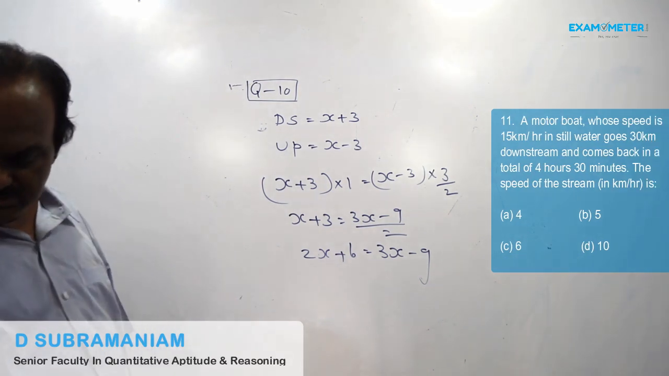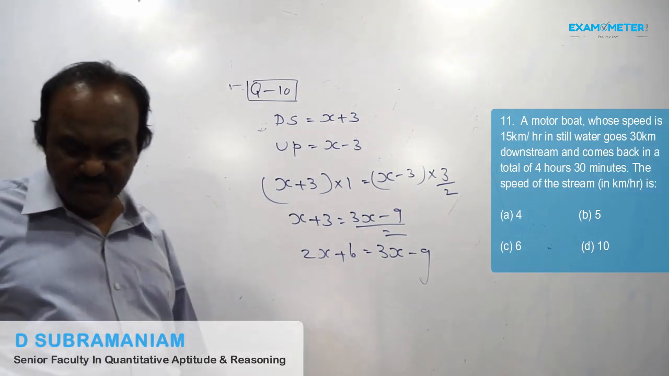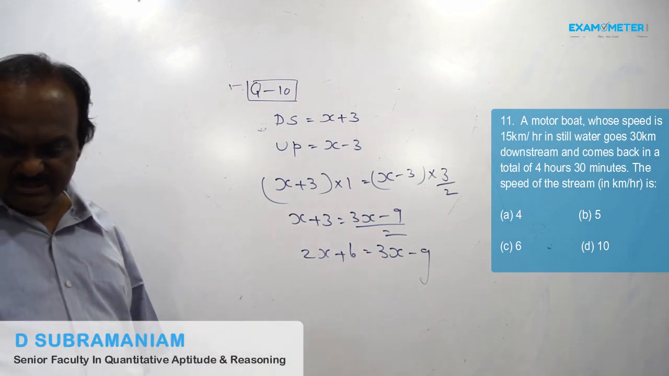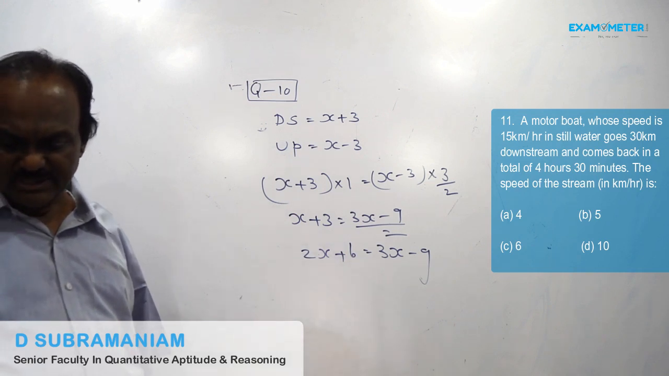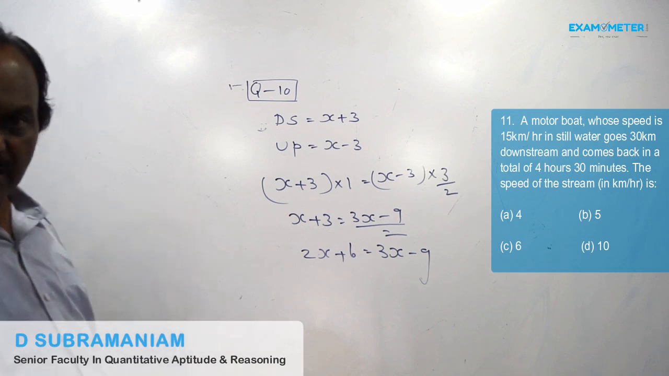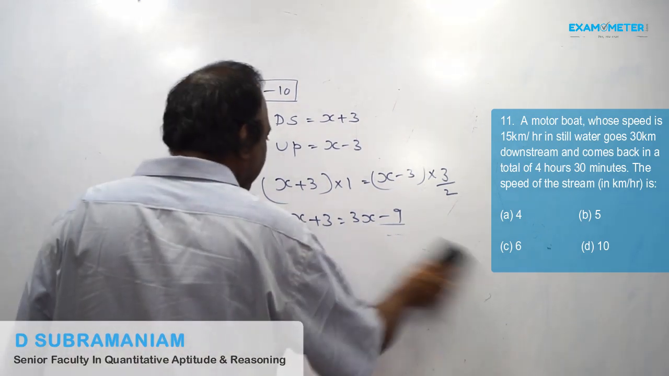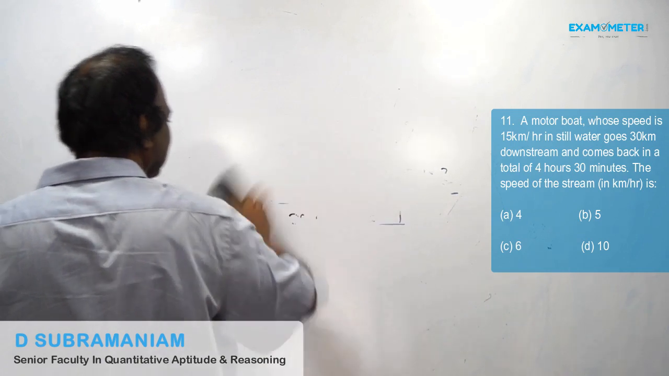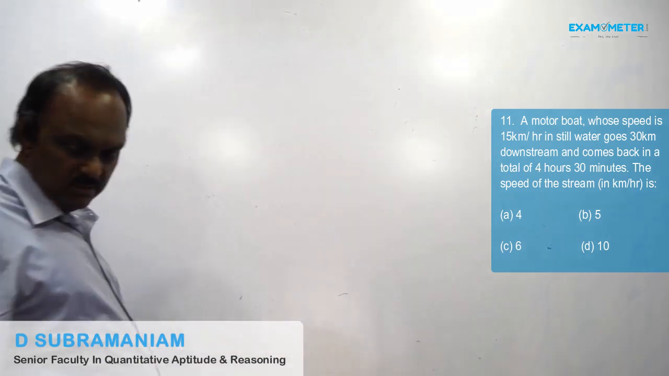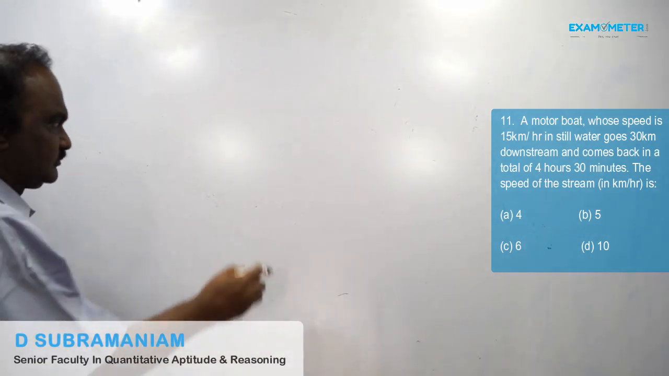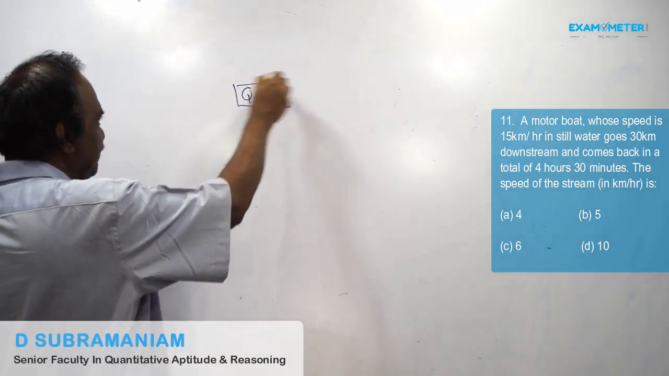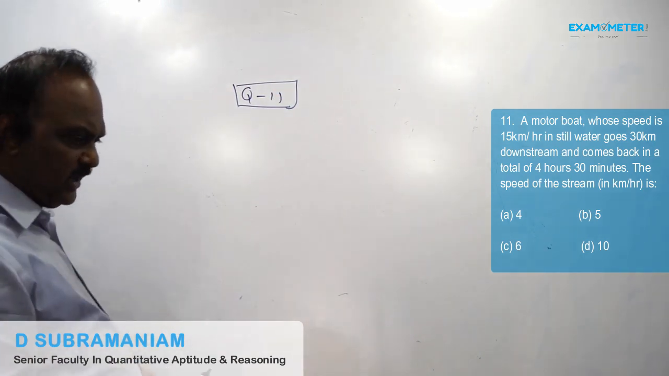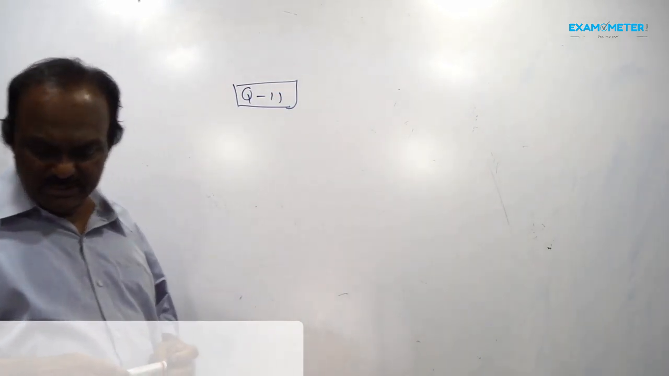Question number 11. A motorboat whose speed is 15 kmph in still water goes 30 kilometers downstream and comes back in a total of 4 hours 30 minutes. The speed of the stream is how many kmph? We will take the speed of the stream as x kmph.